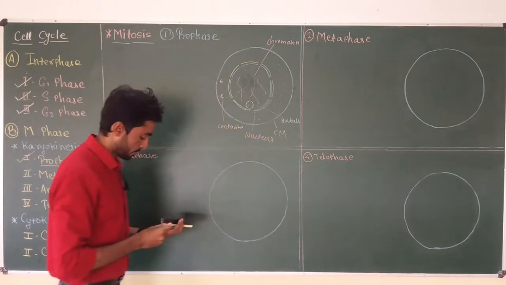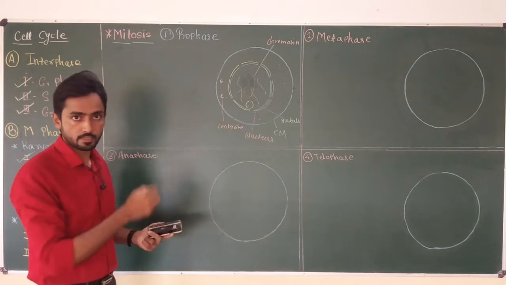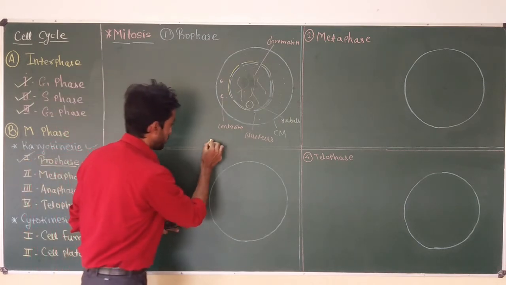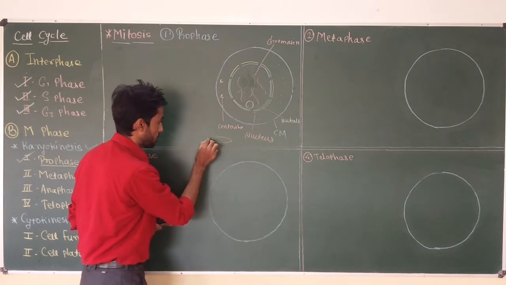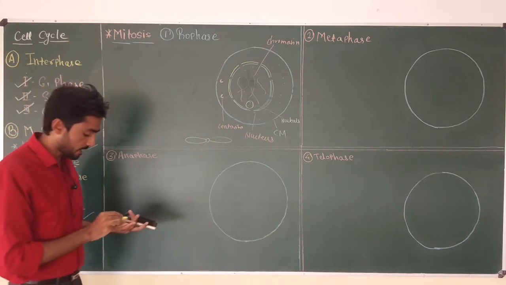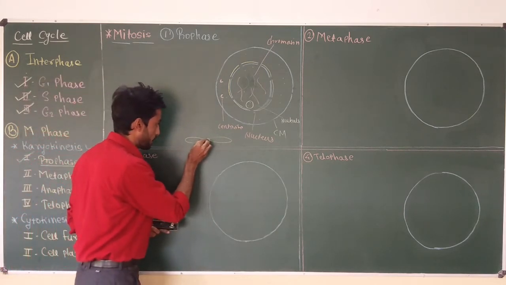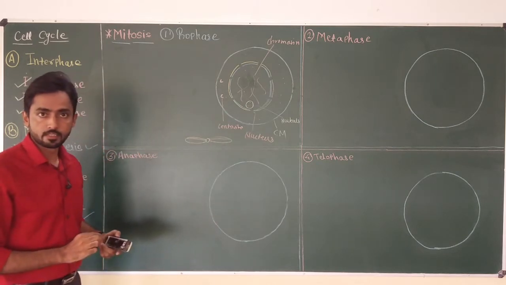Suppose I draw a structure of a chromosome which is present inside this nucleus. At this point, it will look like this. This is the centromere, and the centromere will have two arms. And suppose this is the one copy of DNA which is present in the chromosome.